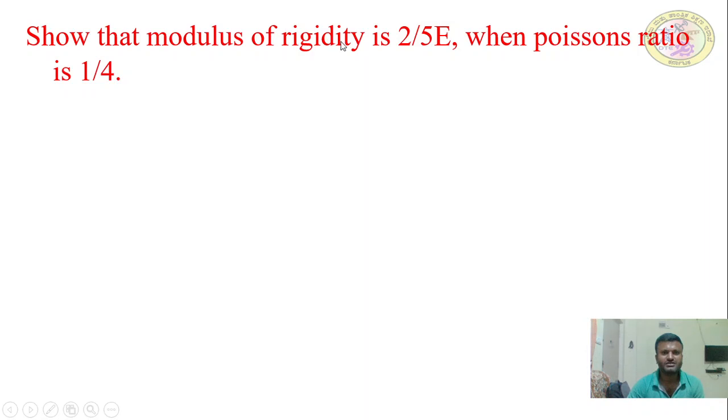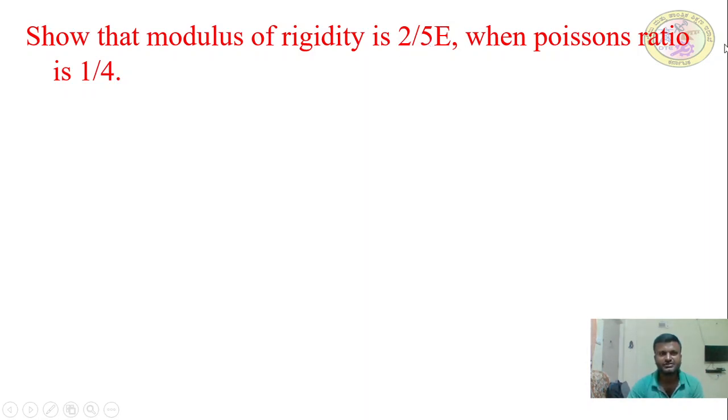Next, one more problem. Show that modulus of rigidity is 2 by 5 times E when Poisson's ratio is 1 by 4. Very good. E is nothing but Young's modulus of elasticity.